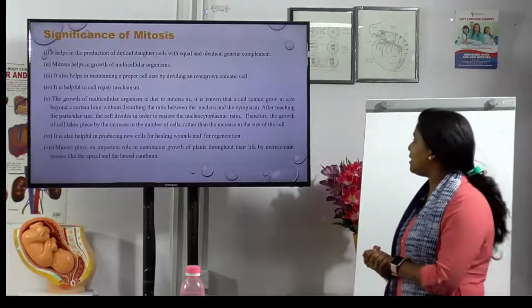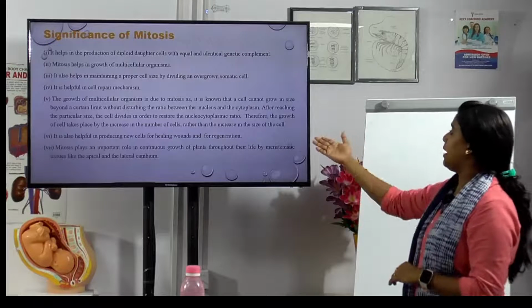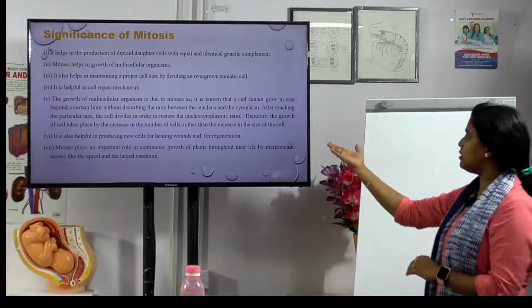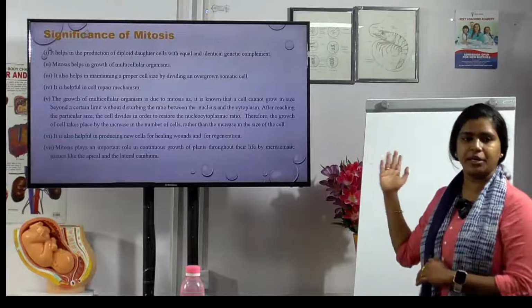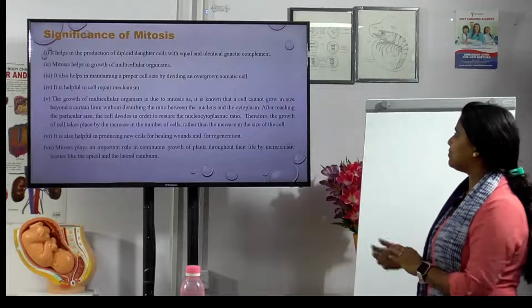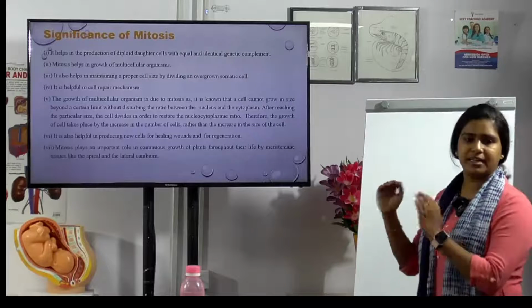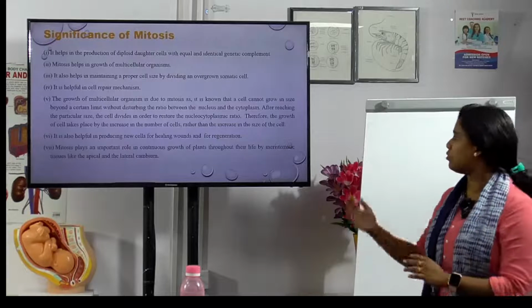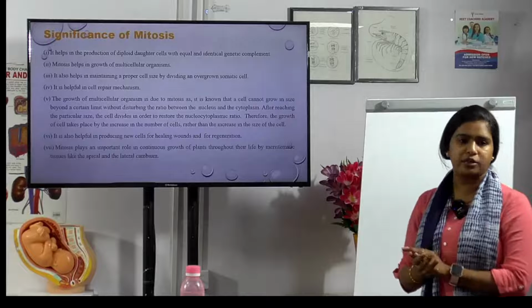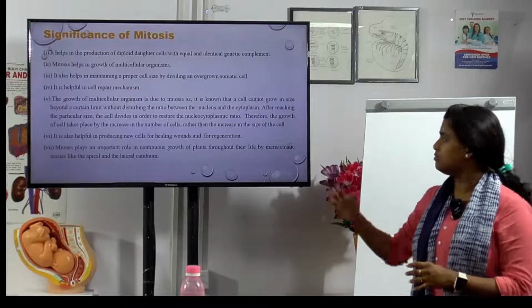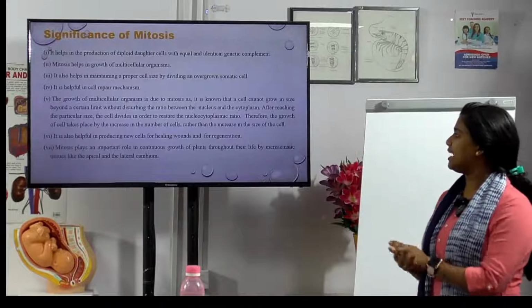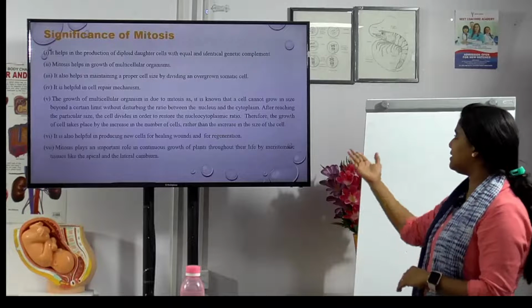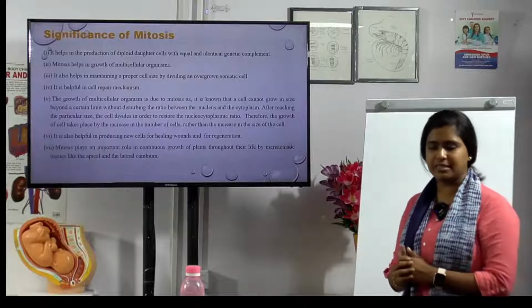The growth of the multicellular organisms is also due to mitosis. It is known that a cell cannot grow in size beyond a certain limit without disturbing the ratio between the nucleus and the cytoplasm. After reaching a particular size, the cell divides in order to restore what? The nucleocytoplasmic ratio. So the growth of the cell takes place by the increase in the number of cells rather than the increase in the size of the cells.